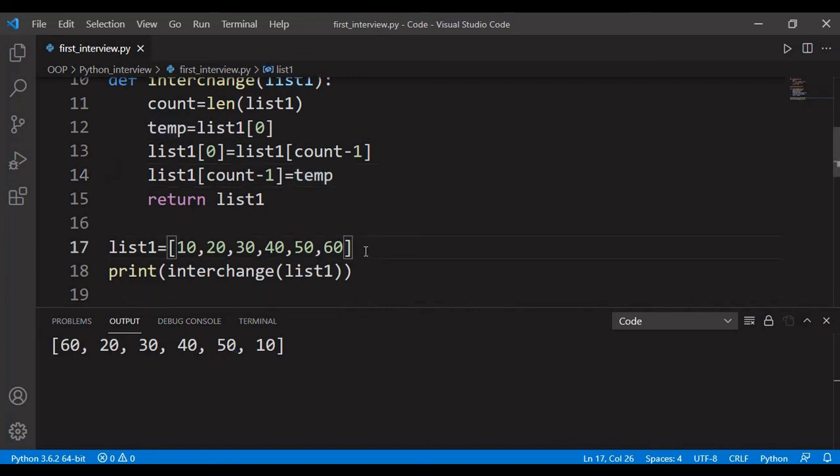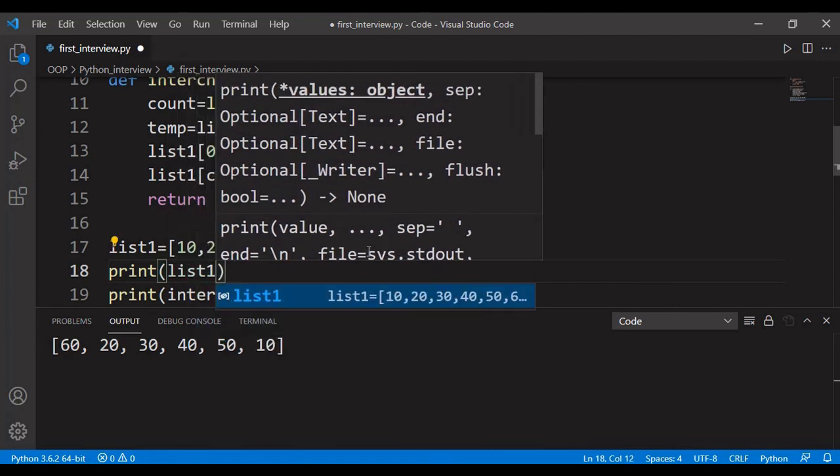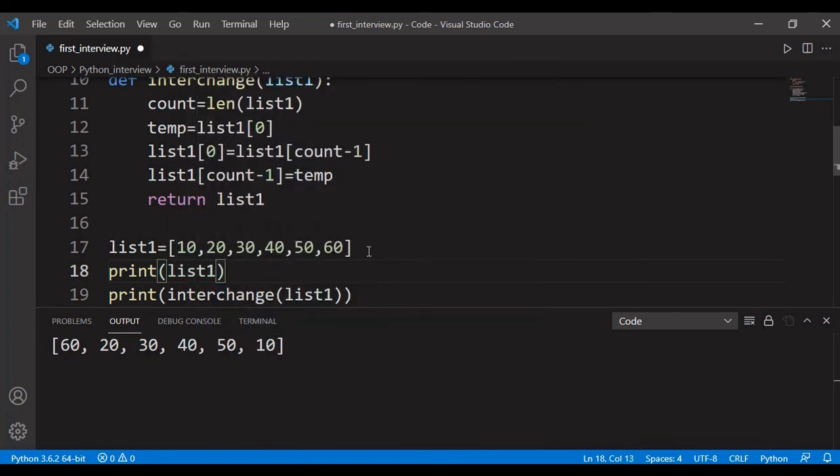If you want to check initially the content of the list, then I am going to print the elements before the interchange. I will save the code and compile it. So see this input 10, 20, 30, 40, 50, 60, and finally we'll get the output 60, 20, 30, 40, 50, 10.